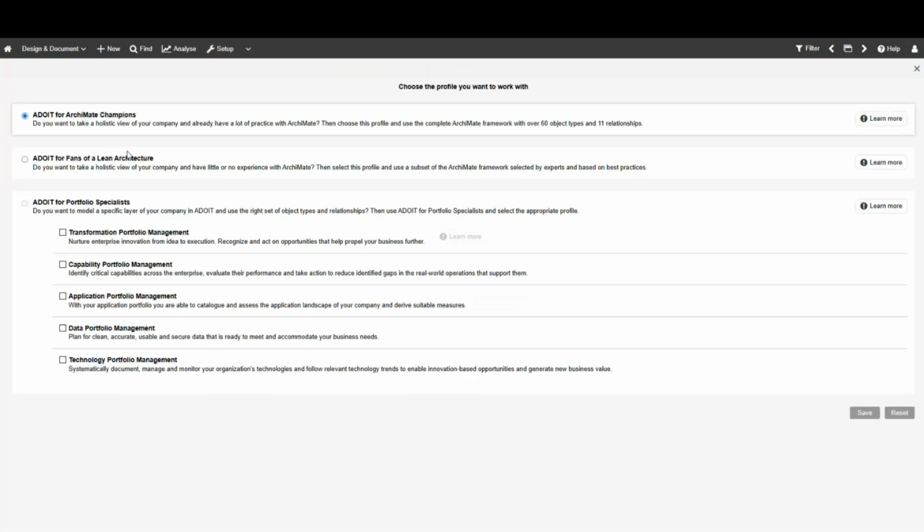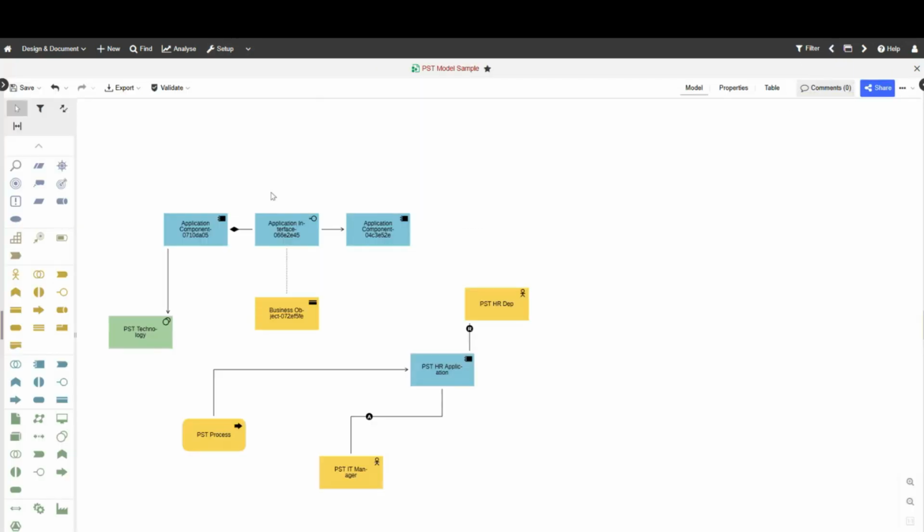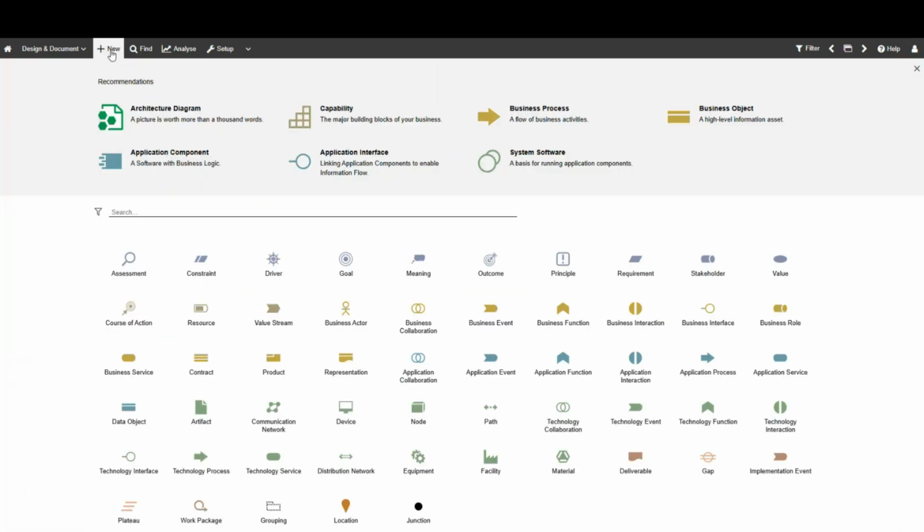Notice also up here, I'm not going to go much into that either, but you can define meta model profiles here, very quickly via these checkboxes, or you can also define structures of powers in the tool itself. So if I click on new and I'm, for instance, a business stakeholder, I might not even have an option to create an application component or anything related to the applications with the blue here, or the technologies with the green, maybe only the yellow stuff. That's going to be a setting that I can do in the toolkit. I can view the information in a read-only manner, but maybe not create it.